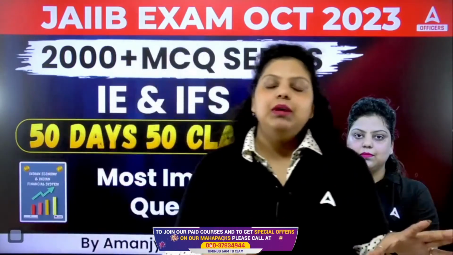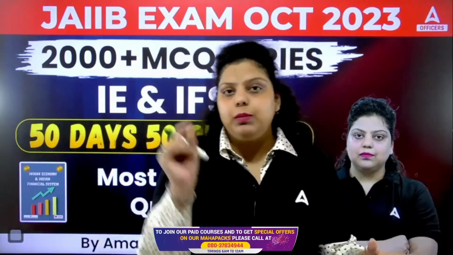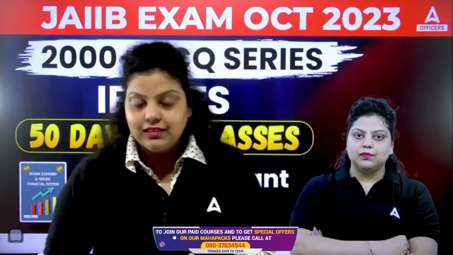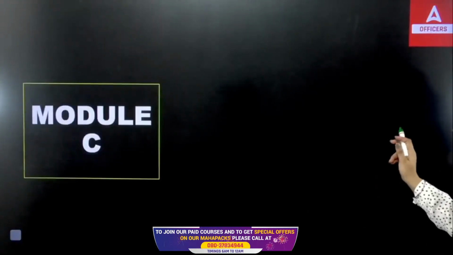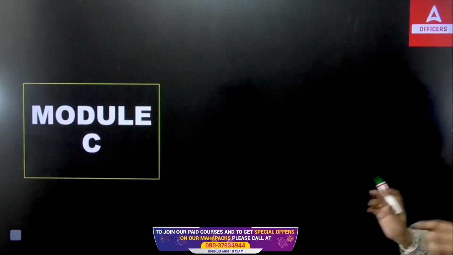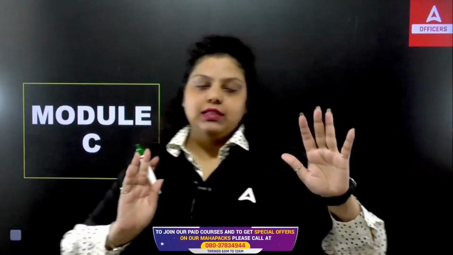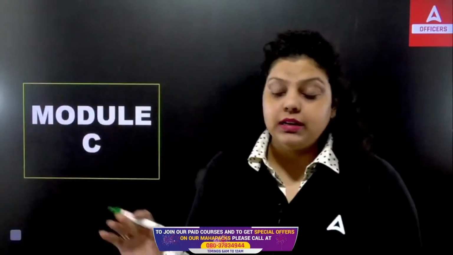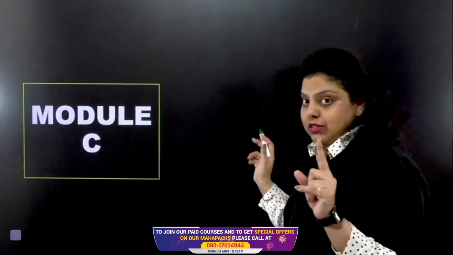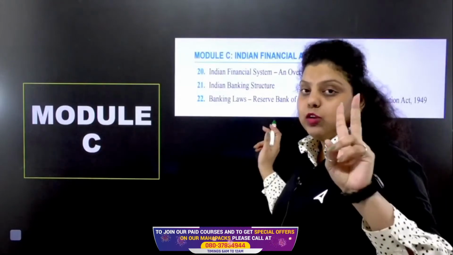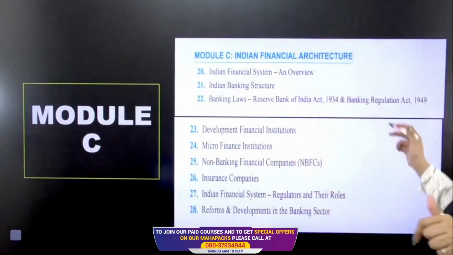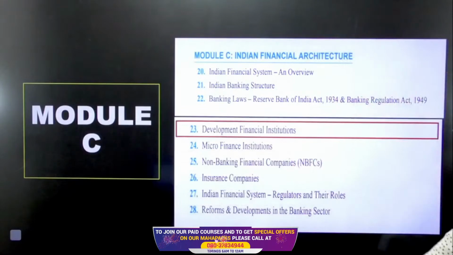As you know, every day we are discussing one particular topic regarding your paper, and we are discussing that topic in the form of MCQ plus explanation of that particular question. So let's start the discussion. There are 45 units in your Indian economy, Indian financial system subject. Out of these 45 units, 19 units are there in the module A and B that we have completed. Now next we have module C, and in module C, units 20, 21, 22 we have already discussed. Today we are going to discuss the 23rd unit, that is the development financial institution.